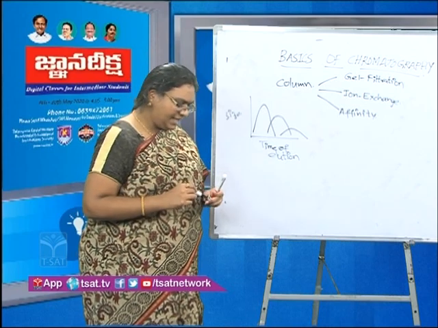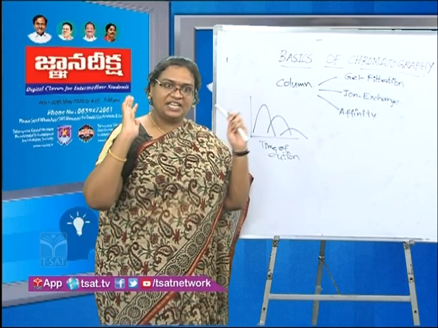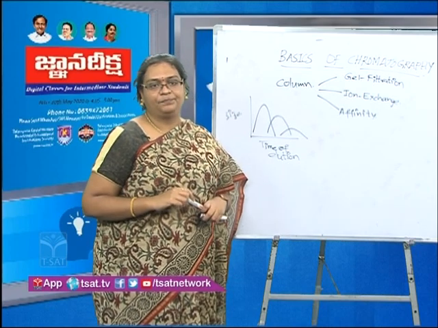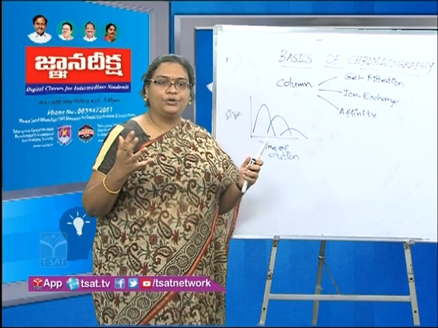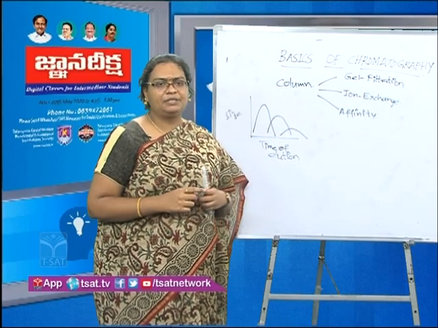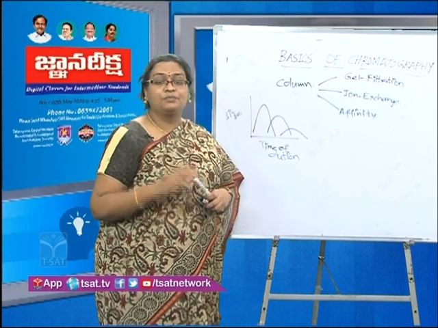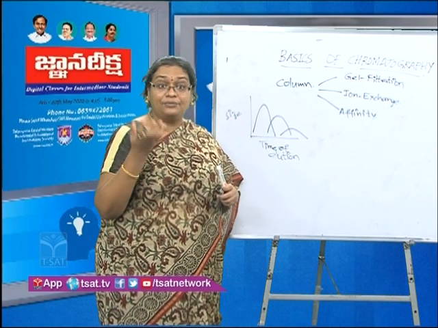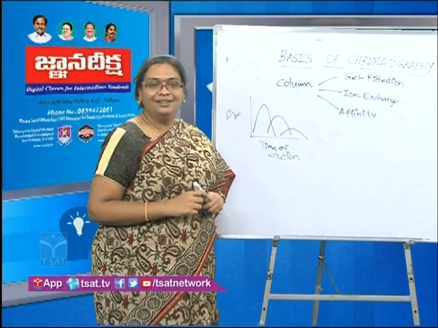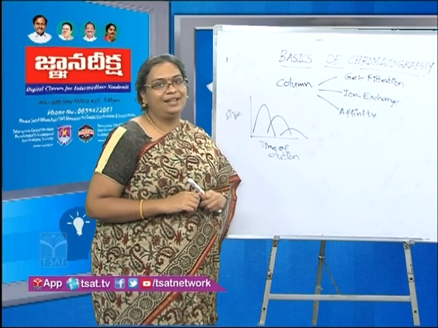Okay, so what are the applications of this gel filtration? We can separate proteins, because we all know that they are relatively larger in size, especially the proteins which are folded and unfolded. The unfolded proteins, as you all know, will be very large in size. Anything that is not folded will be larger in size, is it not? It is the case with biomolecules too. So the larger sized proteins will be the first to get eluted out, whereas the folded proteins, because they are compact, are the ones to get eluted last. So this is the best technique for separating the components based on their molecular sizes.